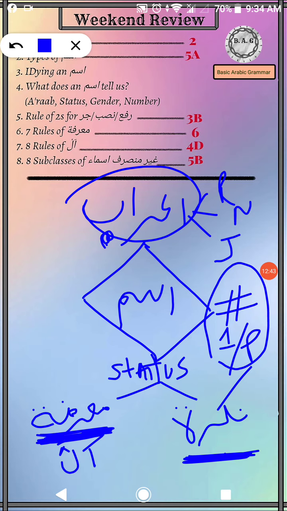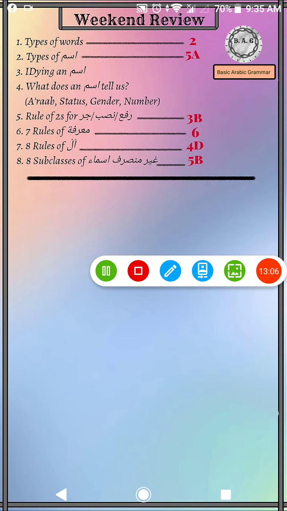Whenever you see tanween, it means it's ism nakira, unless it is an ism alam, which we are going to cover shortly. And the last thing that we need to know about it is its gender, whether it's masculine or feminine.